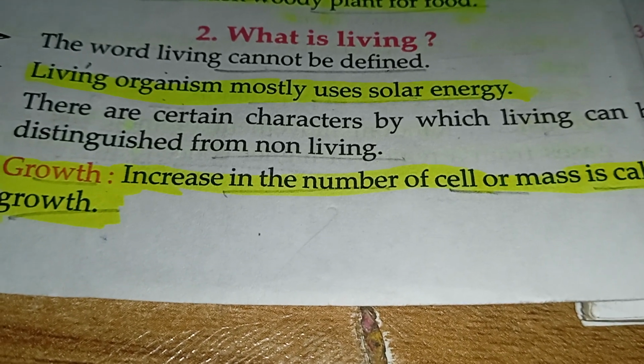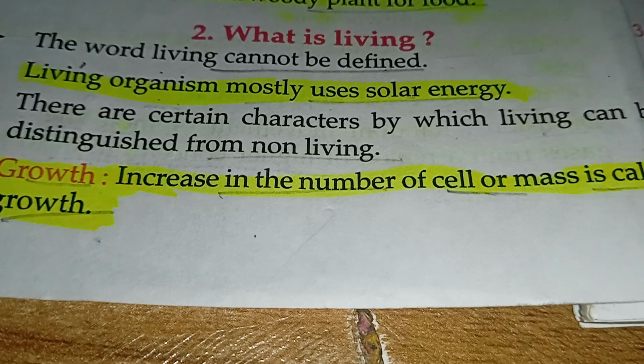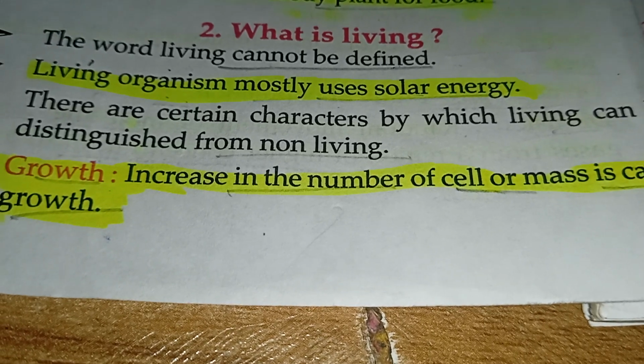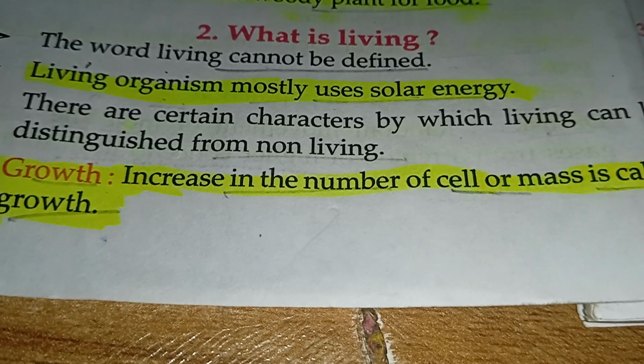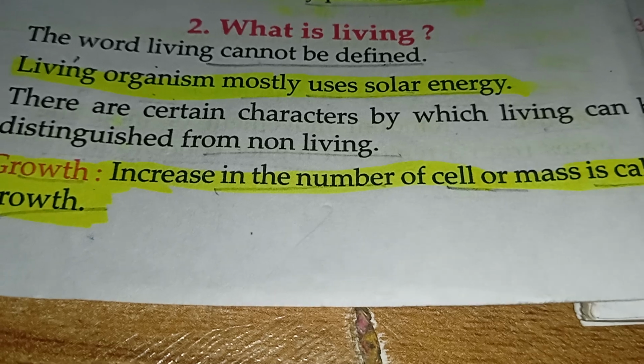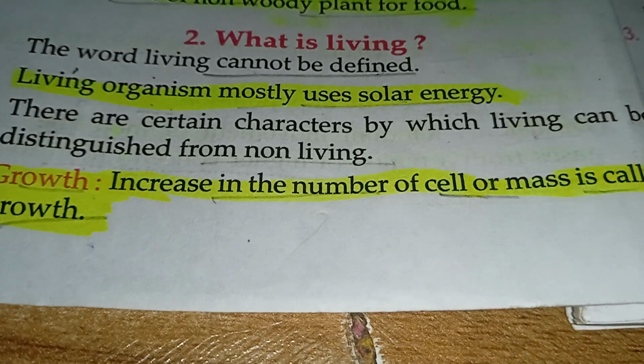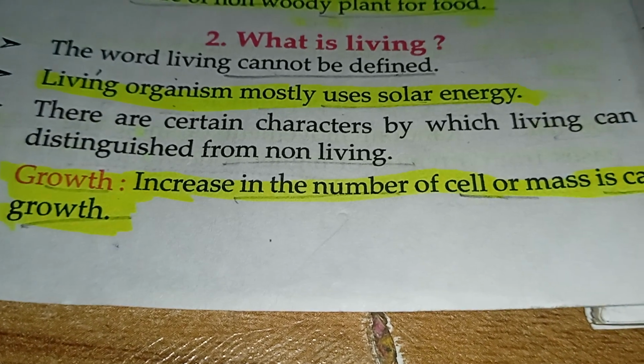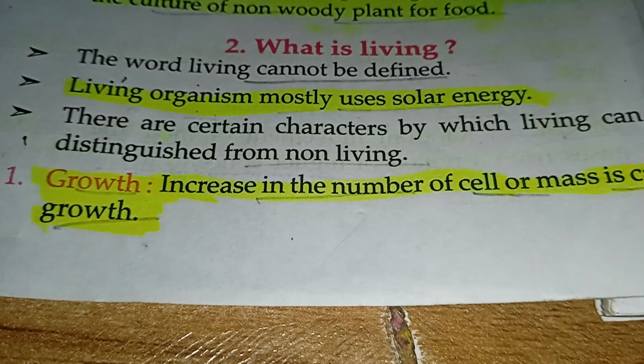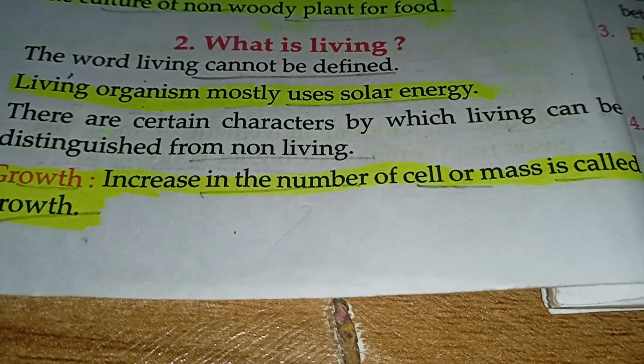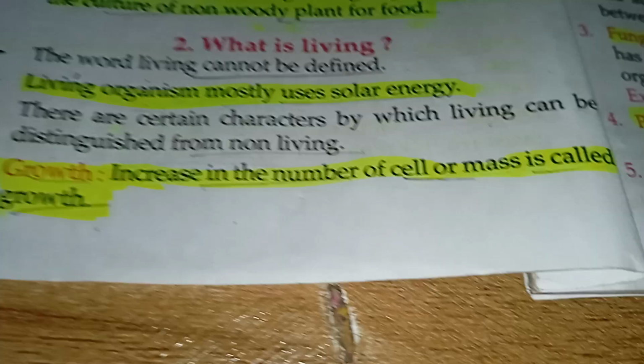I repeated, the word living cannot be defined. Living organisms mostly use solar energy. There are certain characters by which living can be distinguished from non-living. Growth: increase in the number of cells or mass is called growth.